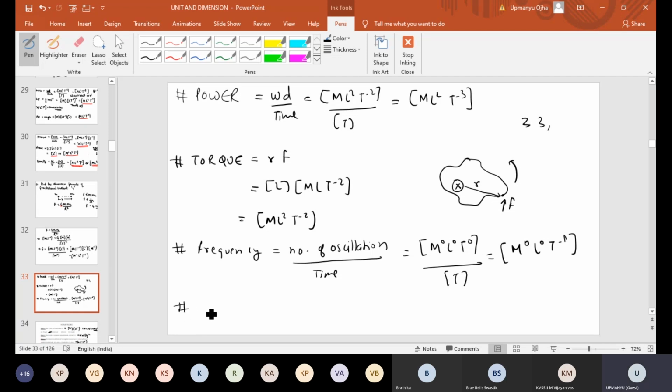Now, can you find the dimensional formula of wavelength? Sir, M0 L1 T0. Very good. So what is wavelength? Length of the object.